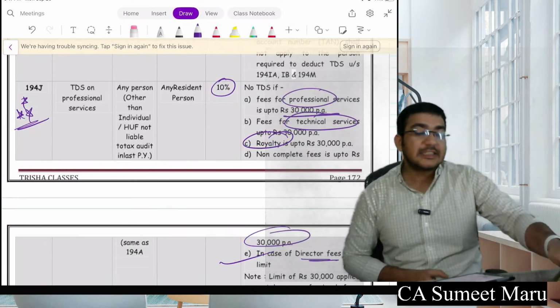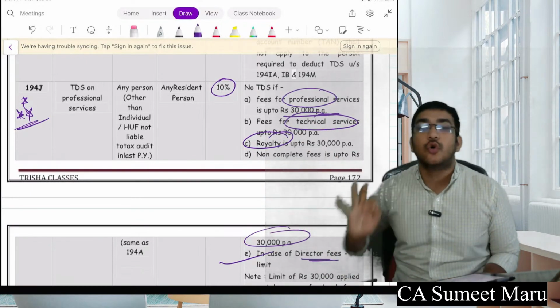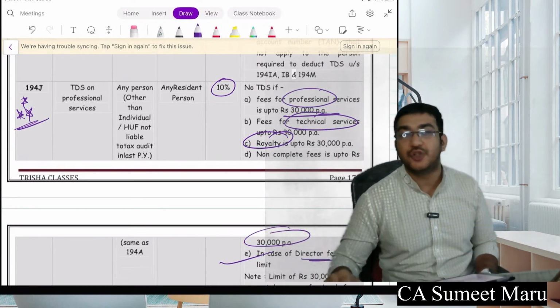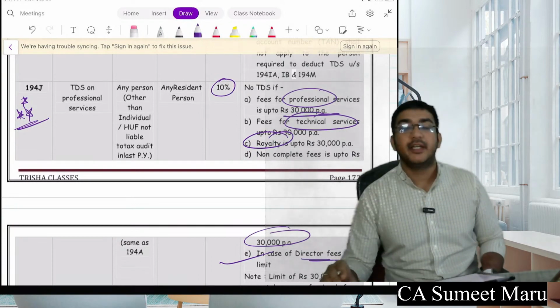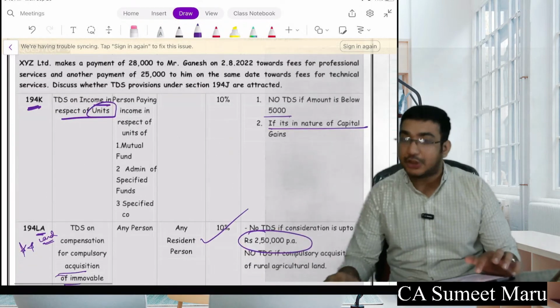Yes, 30,000 specifically for professional service, technical service separate, royalty separate, and no limit for director fees in this section. And the TDS will be deducted at 10% for all the professional and technical services. Please remember the limits are separate for each of them.